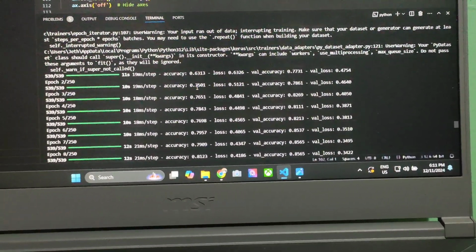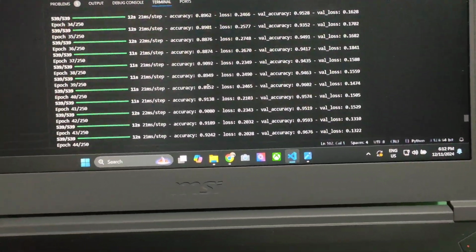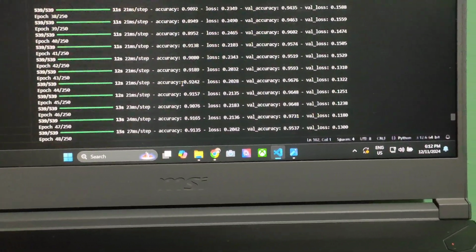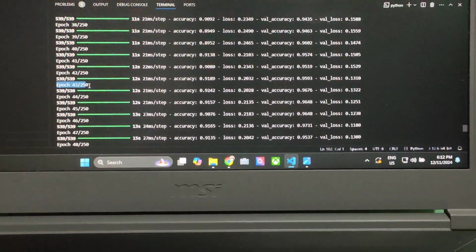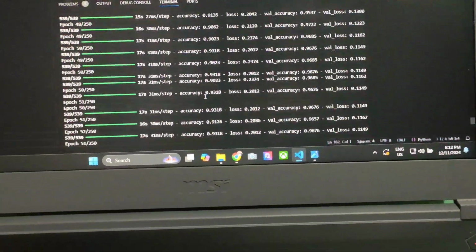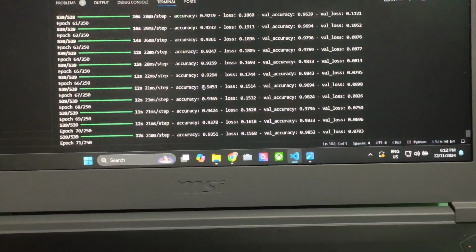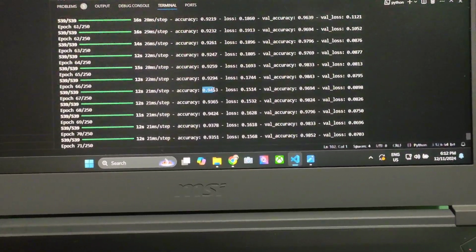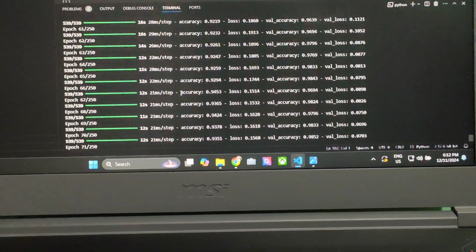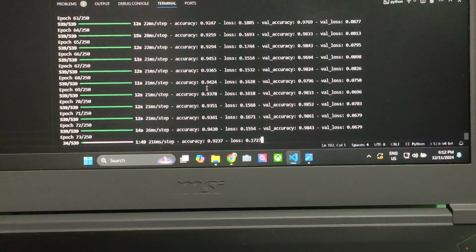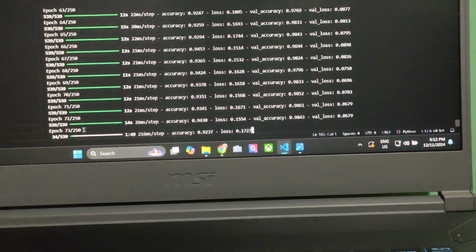As time goes by, it will go up like this. It is 92 at epoch 43. As times go by, it will go up like this. It will go to 94. The accuracy of our program is 94. So this is the epoch, and this is currently rendering.